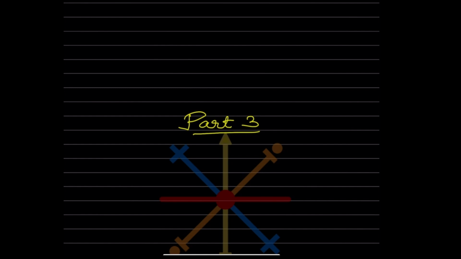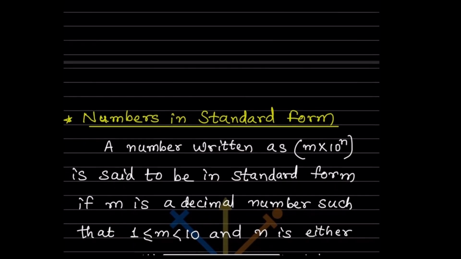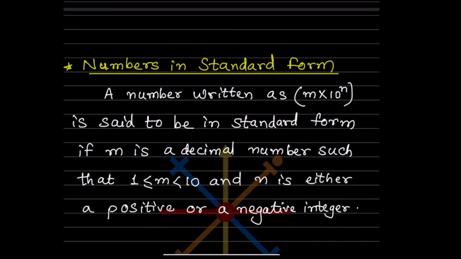So today let us do part 3 of the same topic, that is exponents and powers. So first thing, let us see how to find out the standard form if the numbers are in the standard form. A number written in this form, m into 10 raised to n, is said to be in the standard form if m is a decimal number such that 1 is less than or equal to m is less than 10.